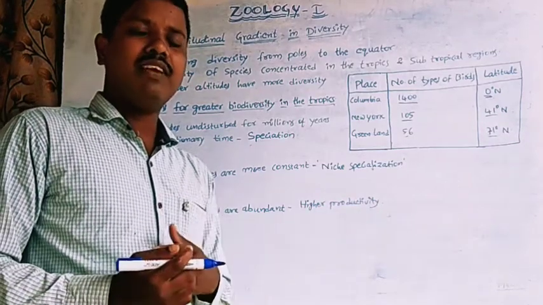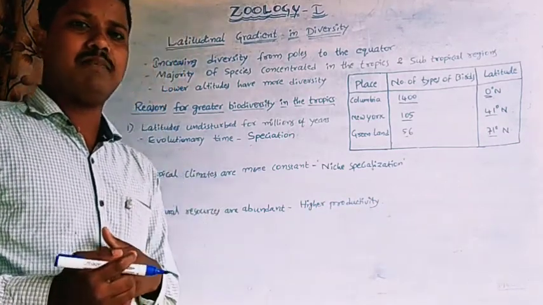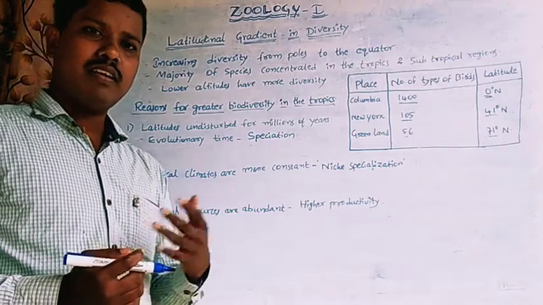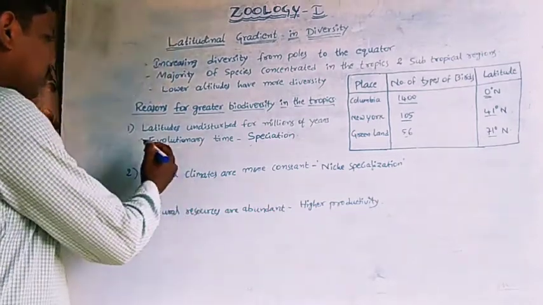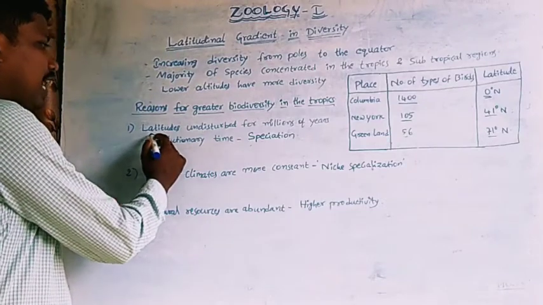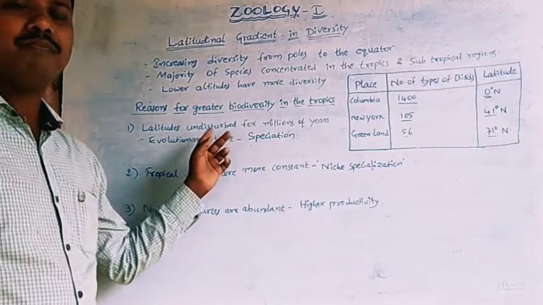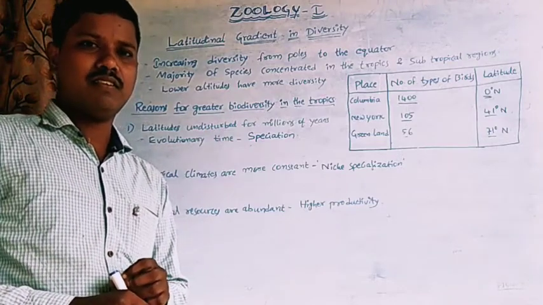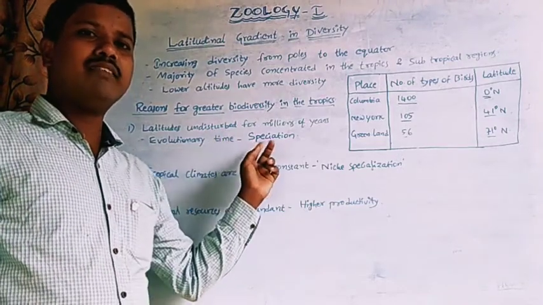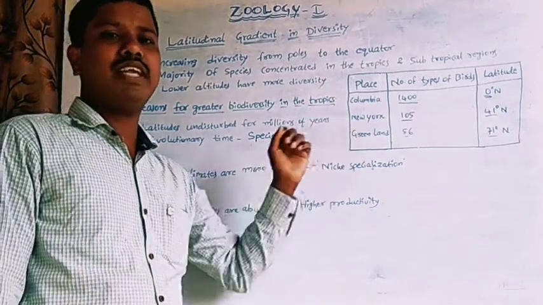For the diversity in the tropics, there are three reasons. The first one: the tropical latitudes are undisturbed for millions of years.